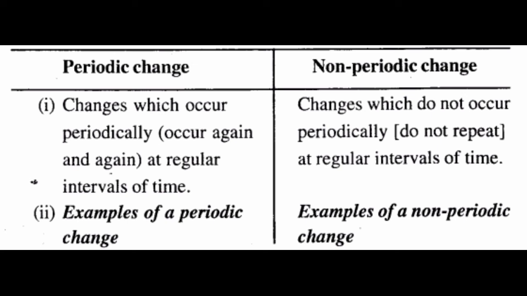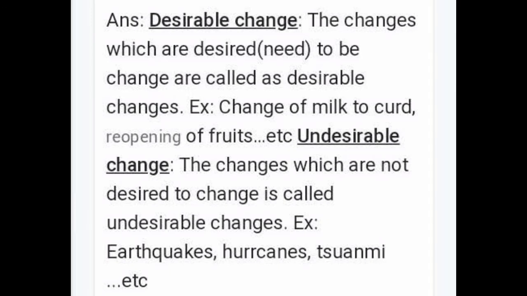The next type of change is desirable and undesirable change. The changes which are desired, which need to happen, are called desirable changes. That is a good change. For example, change of milk to curd, reopening of roads, etc. And undesirable changes are the changes which are not desired, means they are not needed, are called undesirable changes. Example, earthquakes, etc.